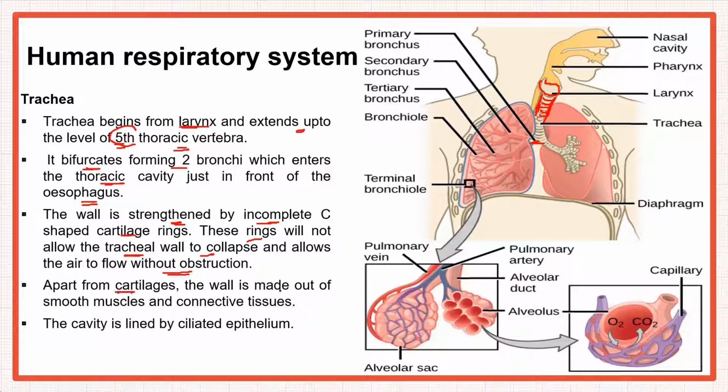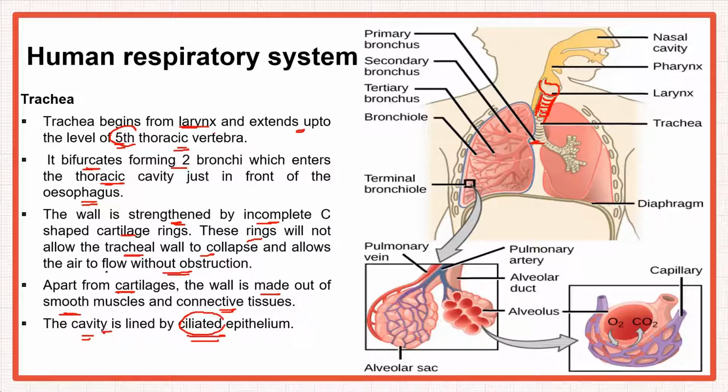Apart from the cartilage, the wall is also made up of smooth muscles and connective tissue. So the whole trachea has incomplete C-shaped cartilage rings, smooth muscles, and connective tissues. The tracheal cavity is lined by ciliated epithelium. This is an adaptation because any dust particles or pathogens can be swept away by the ciliated epithelium. It acts like a broom. There is a sweeping motion of the ciliated epithelium as they get trapped in the mucus, and it tries to move them out of the system.